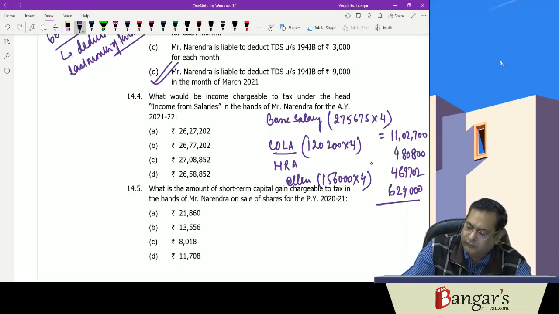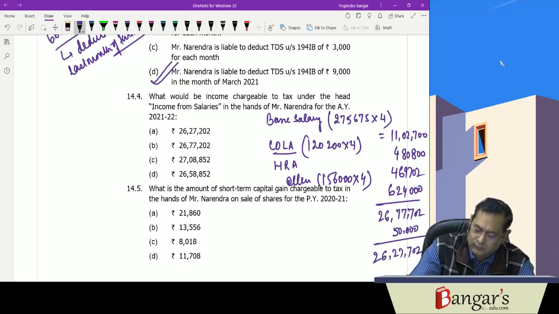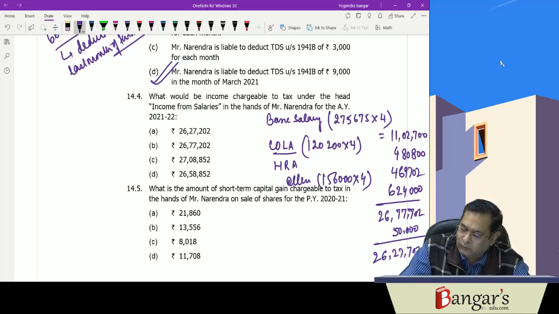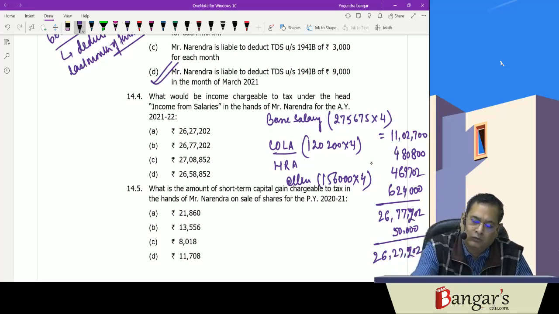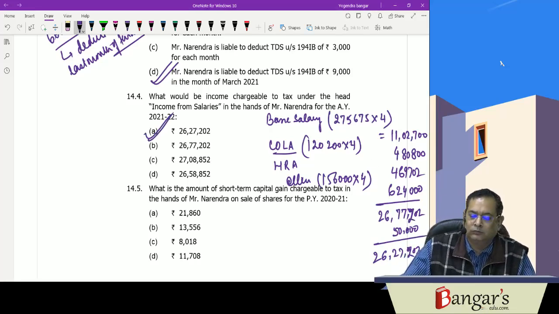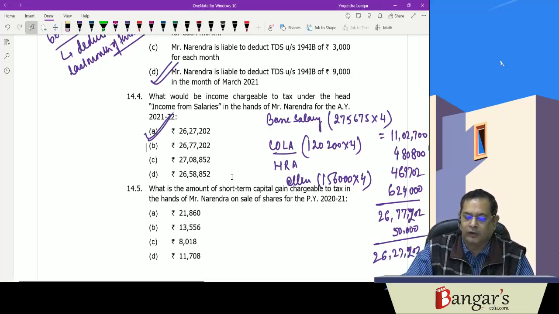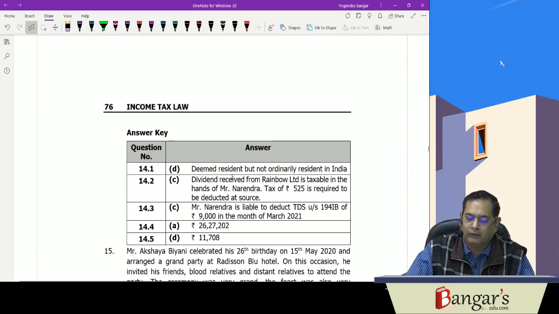That is 26,27,202. It's not 702, it's 202. This is the income which is chargeable under the head salaries. Let us confirm it. Yes, it is 26,27,202.